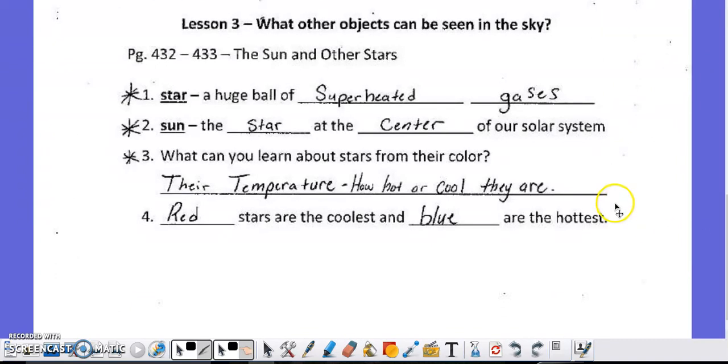Finally, at the bottom here, we're talking about the stars. A star is a huge ball of superheated gases. The Sun is a star at the center of our solar system. When we look up into the sky, we see different colors. You just need to remember that the colors tell us how hot or how cool they are. You don't even need to remember that red is the coolest stars, blues are the hottest, and the sun is yellow because compared to the red and blue stars, it's somewhere in the middle temperature-wise.